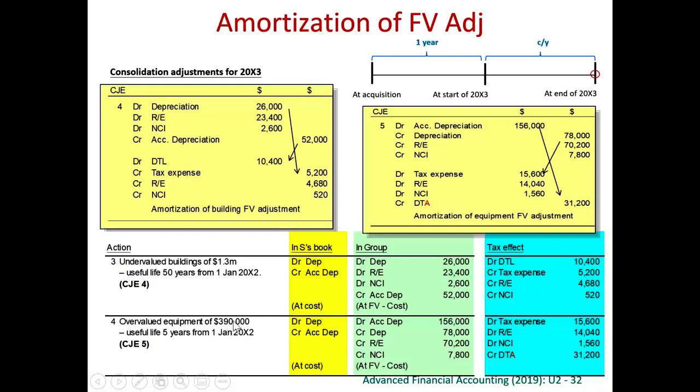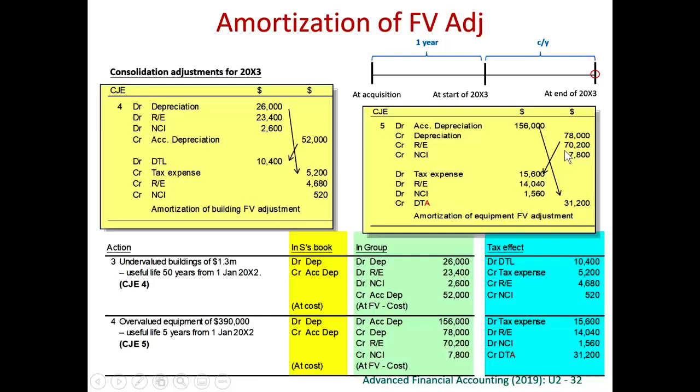The fair value reduction is 390,000 to be depreciated over 5 years. So 390,000 divided by 5 years will be 78,000 every year. So we credit depreciation. Depreciation should be reduced 78,000. This is for 2003, current year. This is for last year.